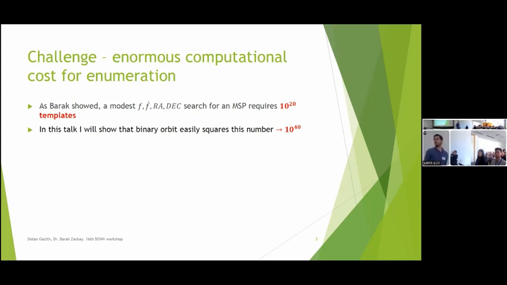If you have just simple F, F dot and unknown position, you will have to enumerate over some 10 to the 20 templates, and if you try to add binary modulation, it would easily grow to like 10 to the 40 options, and this is completely unfeasible to enumerate.